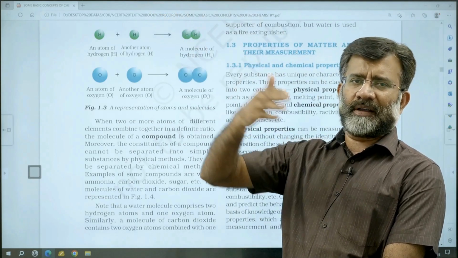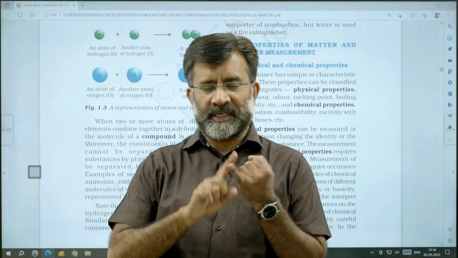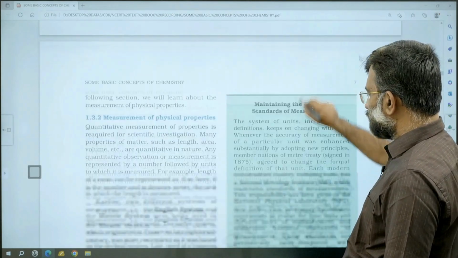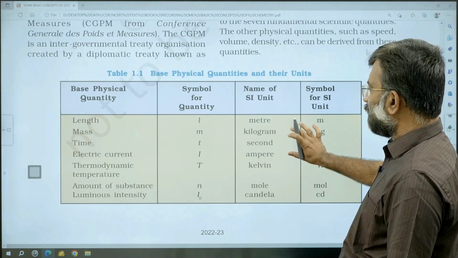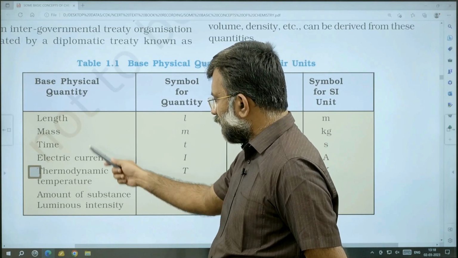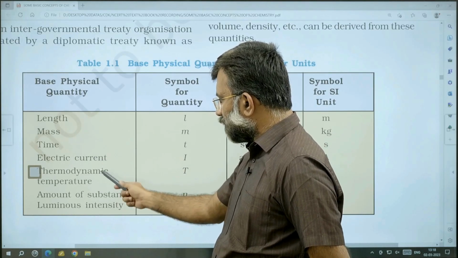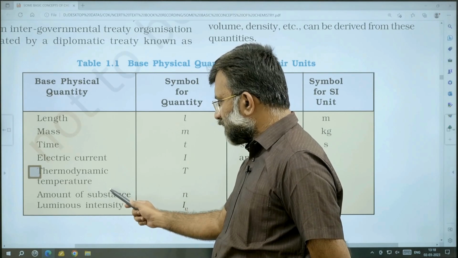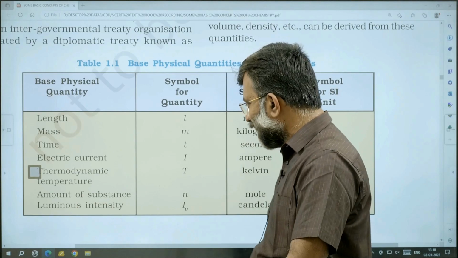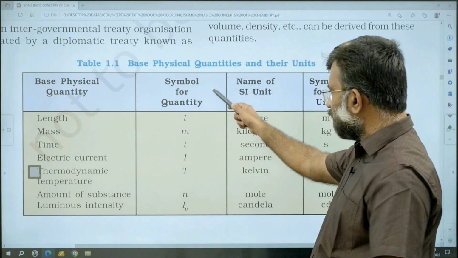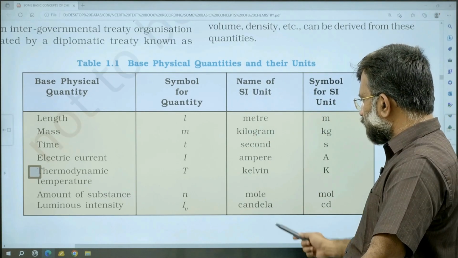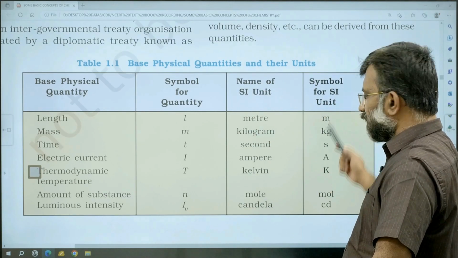What about you compared to what you learned there? These are the 7 fundamental physical quantities. All of you know: length, mass, time, electric current, thermodynamic temperature, amount of substance, which is the most important topic that we are going to discuss in the current chapter, then luminous intensity. Their symbol, their nature, the SI unit and the symbol of the unit.